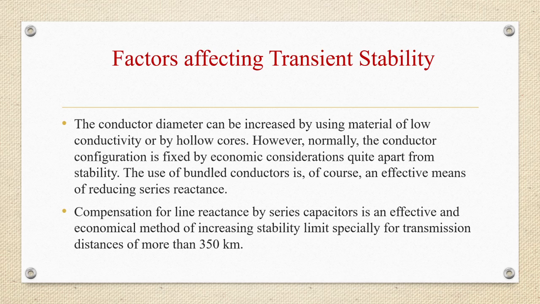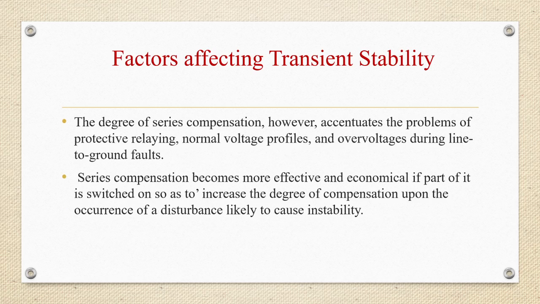Okay. So conductor diameter is increased by using material of low conductivity or by hollow cores. However, normally conductor configuration is fixed by economic considerations quite apart from stability. Use of bundled conductors is an effective means of reducing series reactance. Compensation for line reactance by series capacitors is an effective and economical method of increasing stability limit, especially for transmission distances of more than 350 kilometers. So for transmission distances of more than 350 kilometers, what we are using is series capacitors.